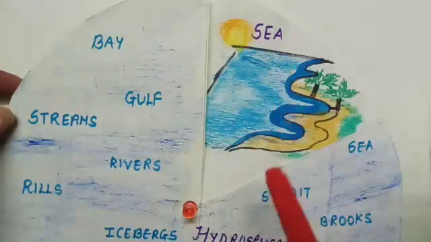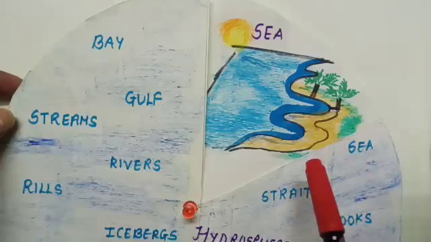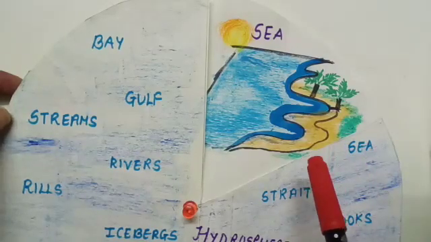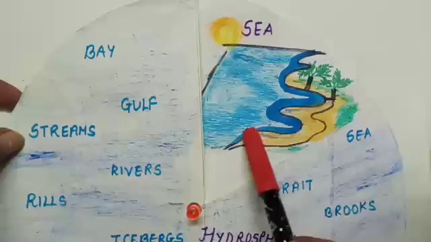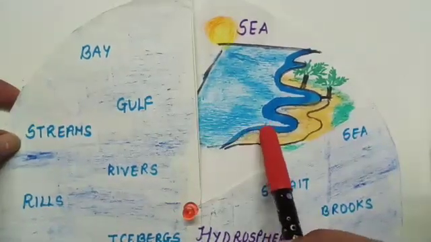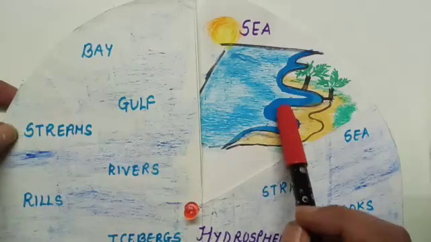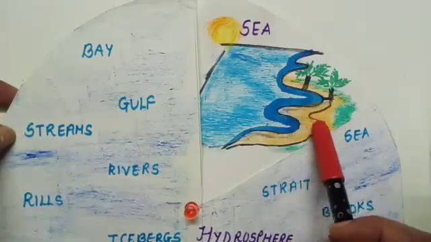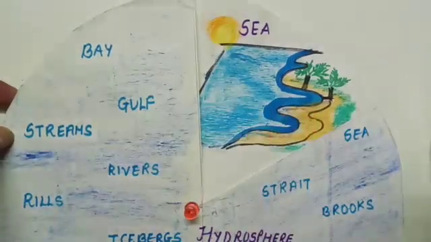The sea is an expanse of salt water that covers most of the earth's surface and surrounds its land masses. That is, the sea is a huge water body, but it is smaller compared to the oceans, and it has expanded in such a way that it is near the land surface, so they are connected to each other.